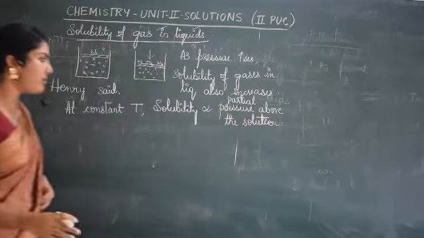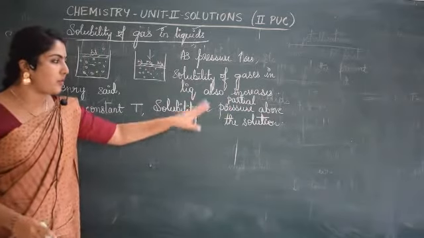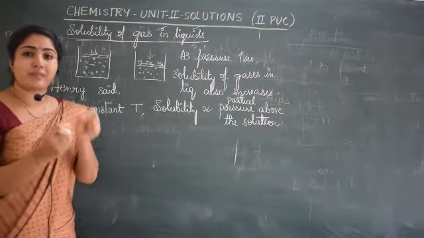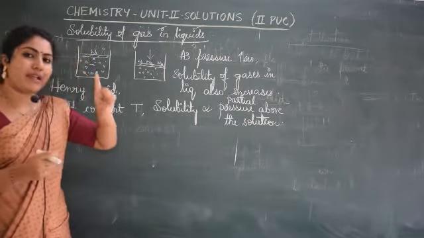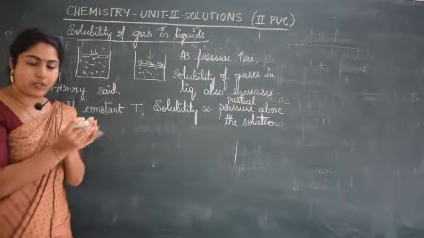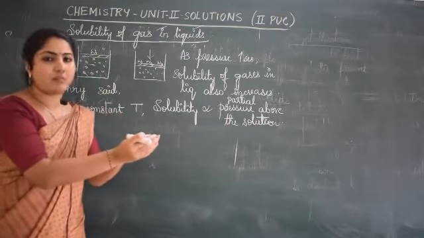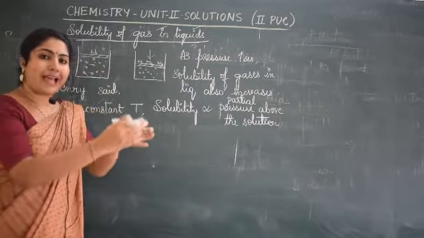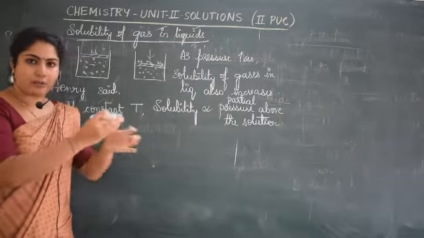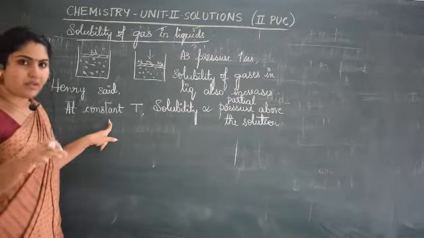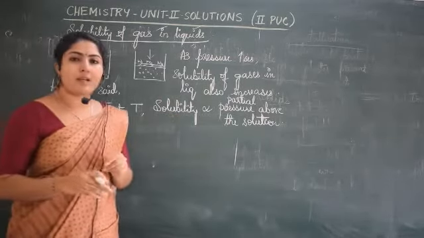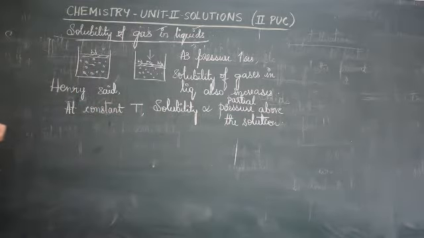This is again clear to you, where solubility is directly proportional to partial pressure. Partial pressure means pressure of individual gaseous molecules. So one gaseous molecule will have one particular partial pressure, the other gaseous molecule will have another partial pressure. So individual gas molecules' pressure, we call it partial pressure. He said that at constant temperature, solubility is directly proportional to partial pressure above the solution. So the more the partial pressure, the more the solubility, he said.